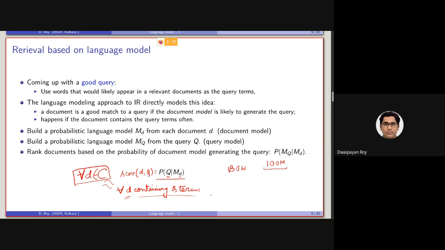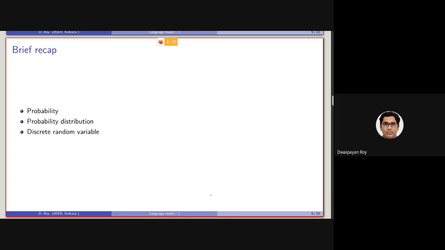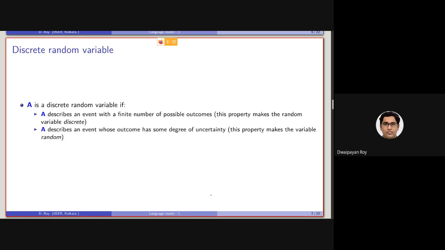Now, before continuing the rest of the discussion on language models, we need to recap certain concepts on probability, particularly probability distribution and discrete random variables. So what is a discrete random variable?